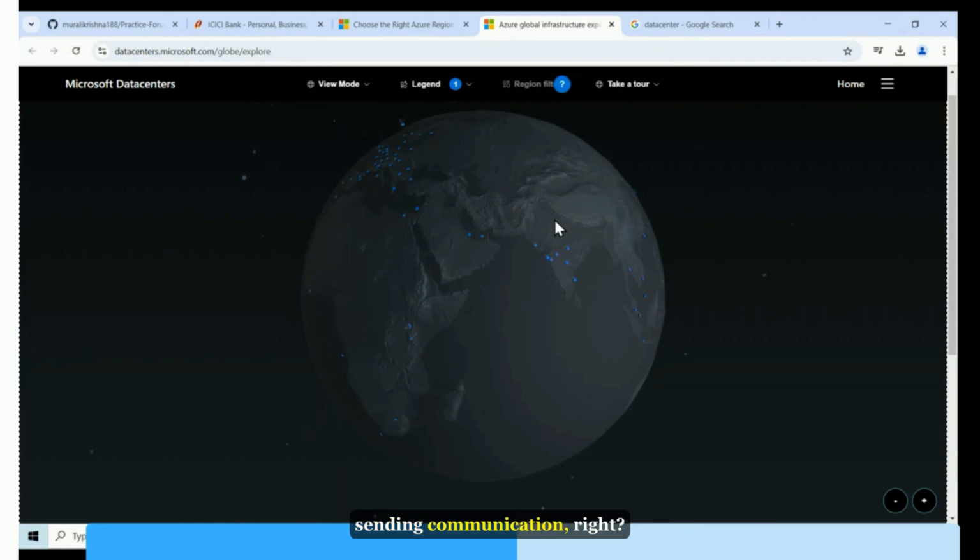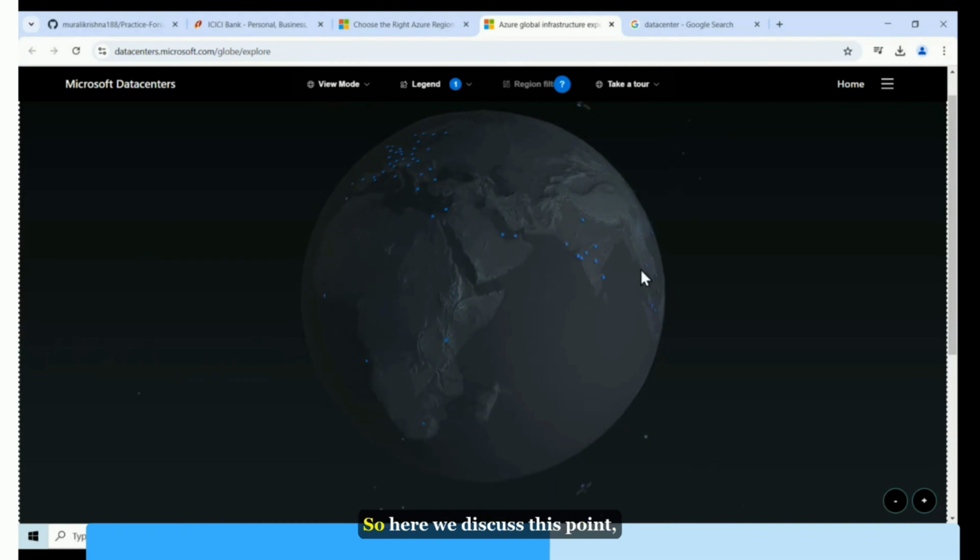Instead of sending communication that way, you can directly use these small data centers also. While using CDN, we'll try to discuss that. With the help of this point of presence, we can avoid latency also. So these are all things we first need to understand before going to the networking. Because whenever you're trying to set up some solutions, networking, security, load balancing, these are all interrelated concepts. So we need to see all these concepts.